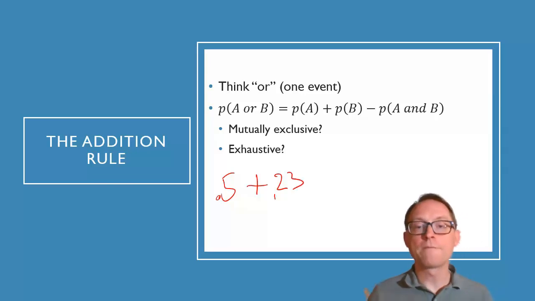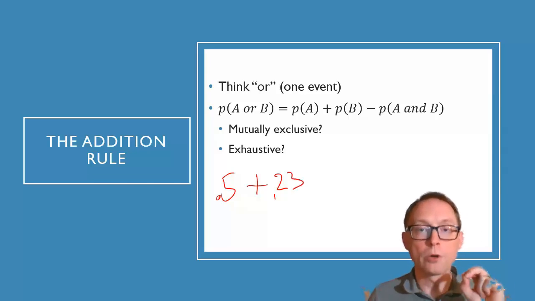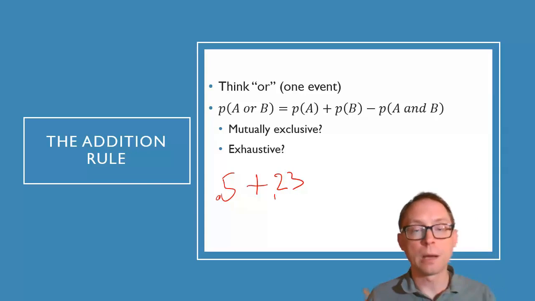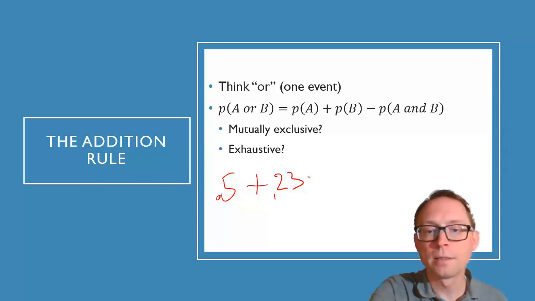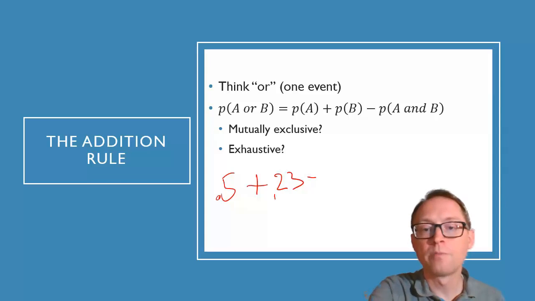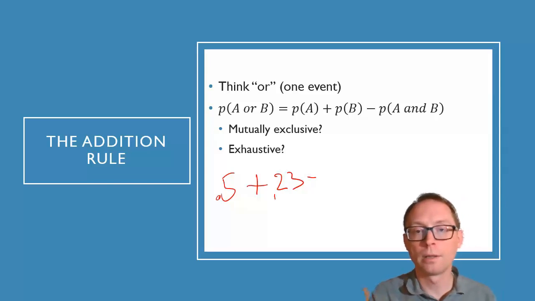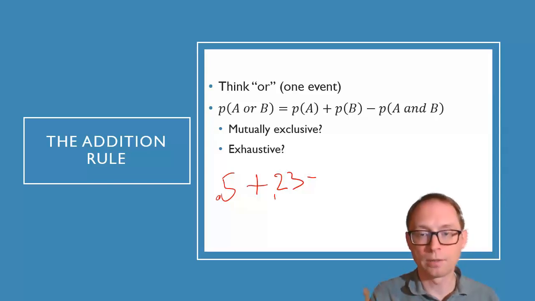So the probability of me pulling a red card or a face card is the probability of pulling a red card, 0.5, plus the probability of pulling a face card, 0.23. But then I got to subtract the probability of pulling both a red card and a face card.